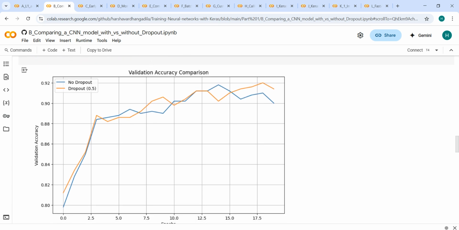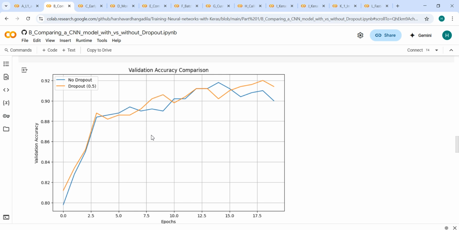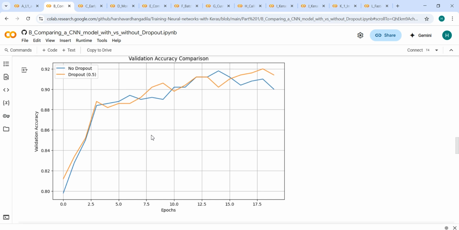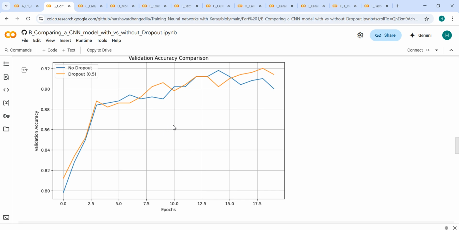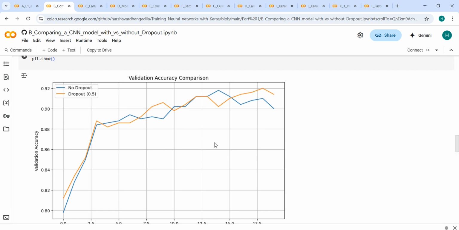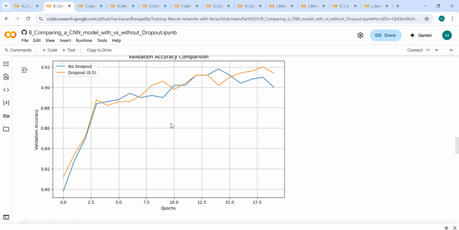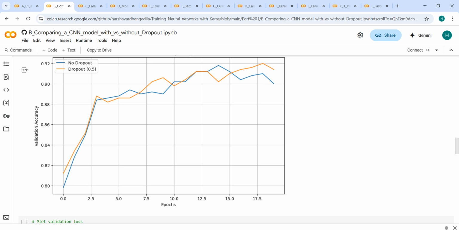So here you can see the validation accuracy for no dropout and dropout. The dropout model improves more steadily over time and avoids sharp fluctuations, whereas the non-dropout model reaches slightly higher accuracy in early epochs but starts showing signs of overfitting around the 10th to 12th epoch. So this confirms that dropout slows training slightly but helps maintain stable performance.